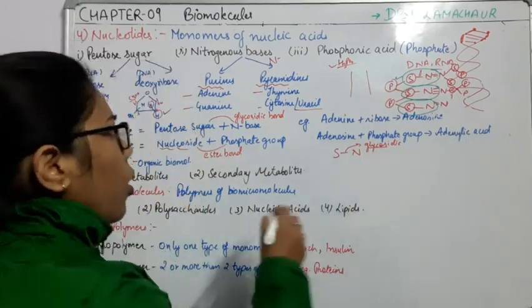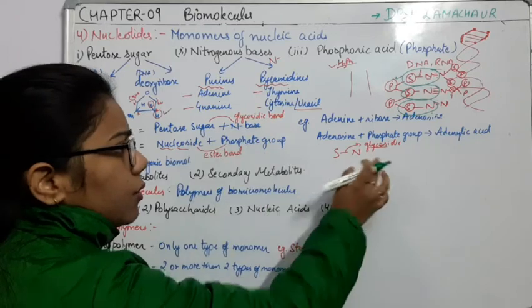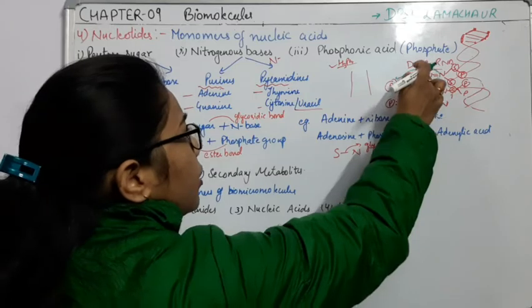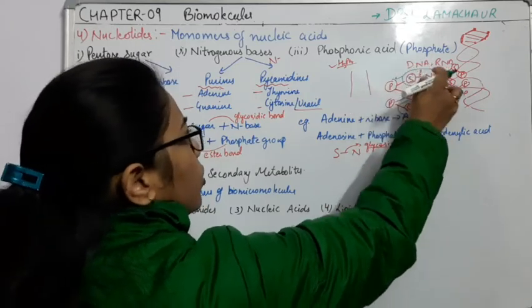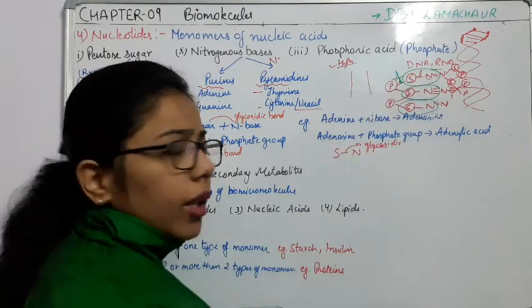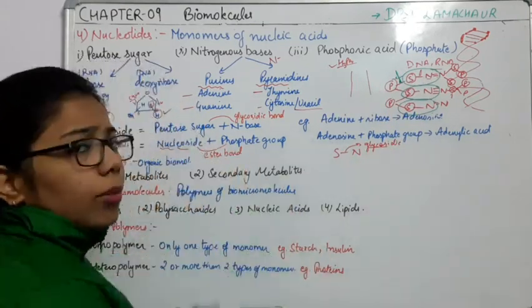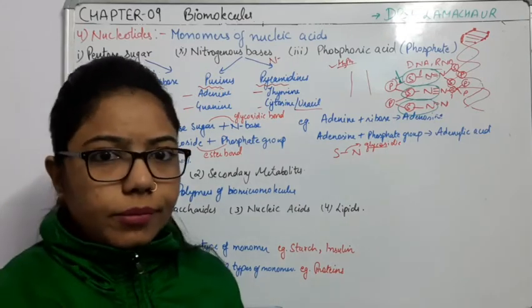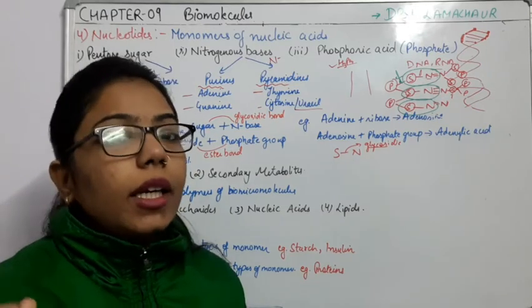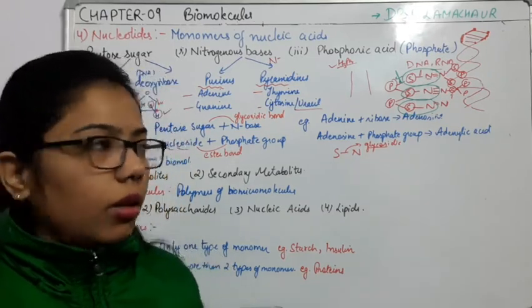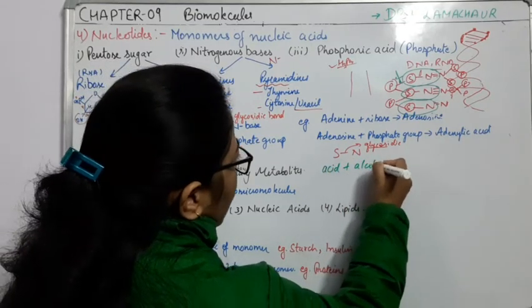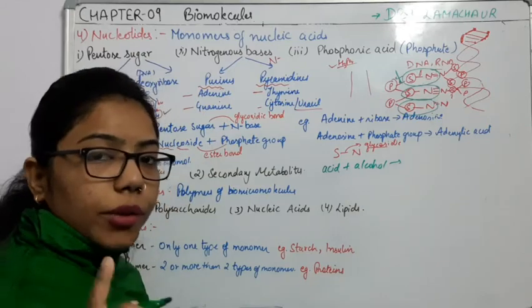So the bond present between sugar and nitrogenous bases we have done, the glycosidic bond. The bond present between the nucleoside, that is sugar and nitrogen, and the phosphate, what type of bond is it? It is the ester bond. What are ester bonds? Ester bonds are formed when we combine acid plus alcohol. Whenever there is a combination between acid plus alcohol, it makes ester.